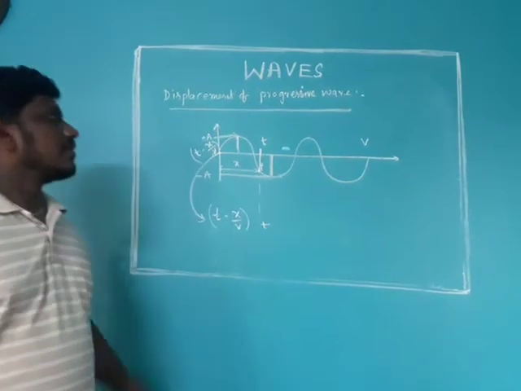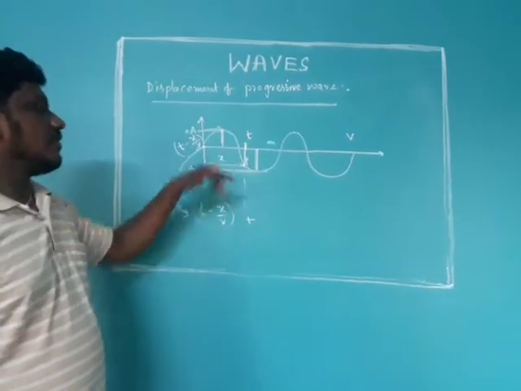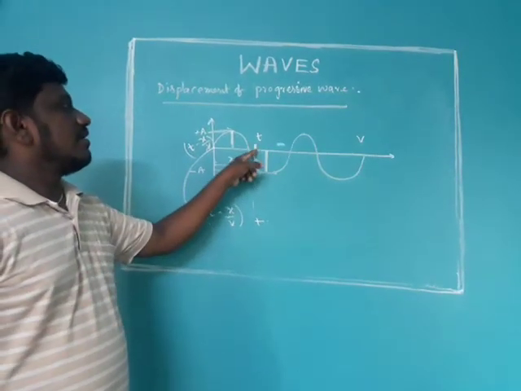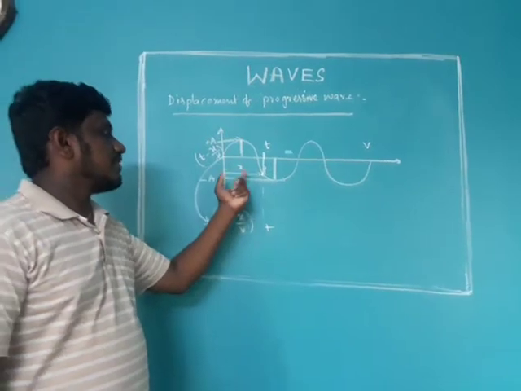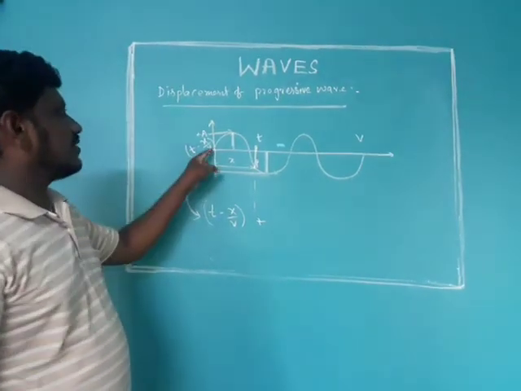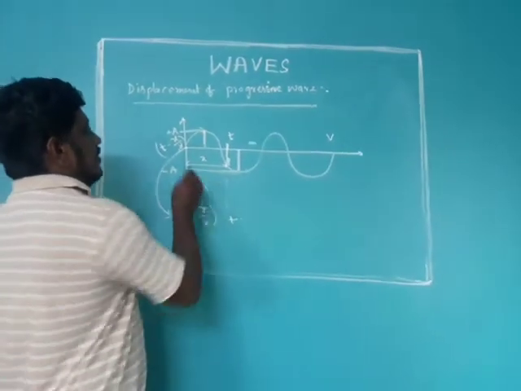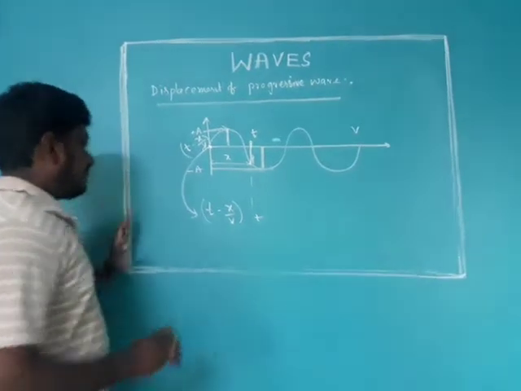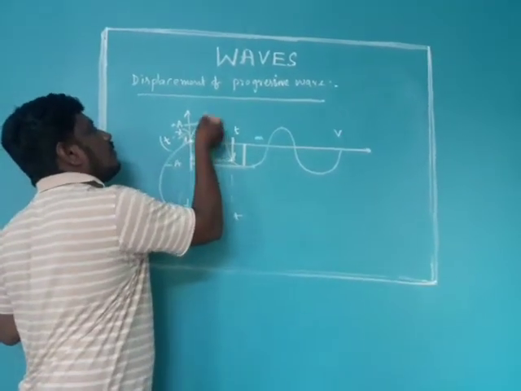How much distance has it traveled? Distance x with velocity v. Distance by velocity is time. Here the time is t, so definitely at the origin it is less than t. How much less? x by v. We have to subtract x by v from t. So at the origin the time is t minus x by v. Suppose the particle at the origin has started moving upward.